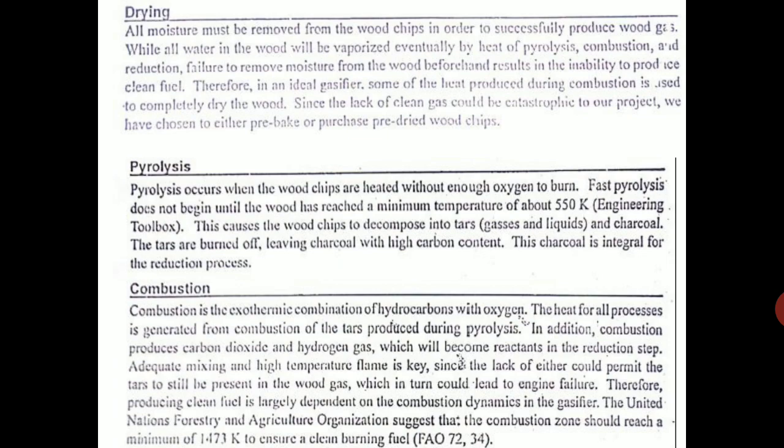So drying means the moisture has to be removed from the wood chips. Okay, let us take wood chips. We have to remove the moisture. So when we heat it beyond 100 degrees, the moisture is lost. Then it becomes dry wood.